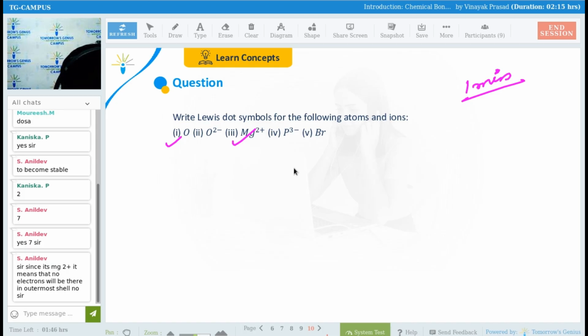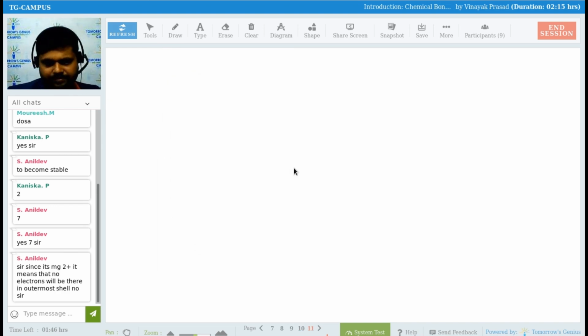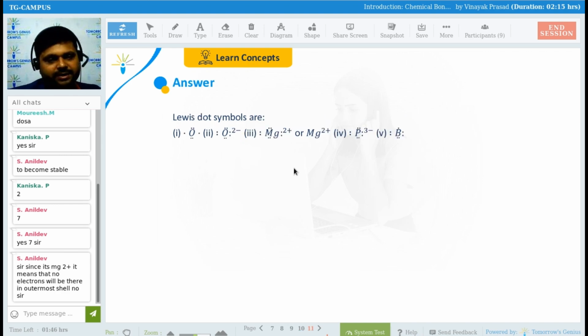Nilamri, actually your camera is not very clear. Yes, okay, fine. Yes, Anil Dev, most of the students have done it for oxygen, it is correct. Okay, I have seen, guys. So come here. For oxygen, it is correct, right? For magnesium, what will that be?